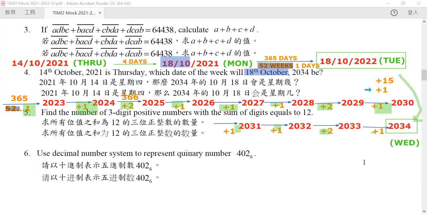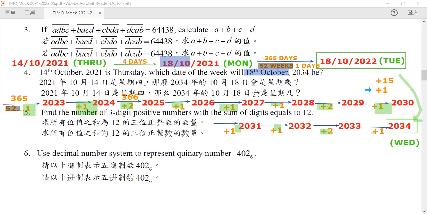Now, although I only apply the method of counting the extra day for every year on the later part of the solution, you can see that I can, of course, apply this on the earlier part of the solution. So instead of separating into 2 parts, you can combine them all within the same framework. So I will leave it for you to figure it out. But the idea is in here. So this is question number 4. The answer is Wednesday.